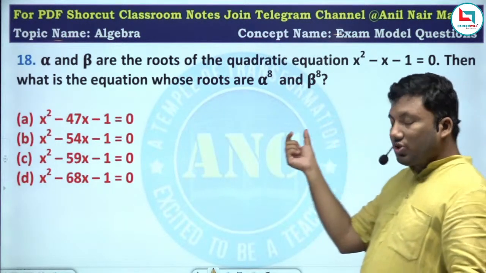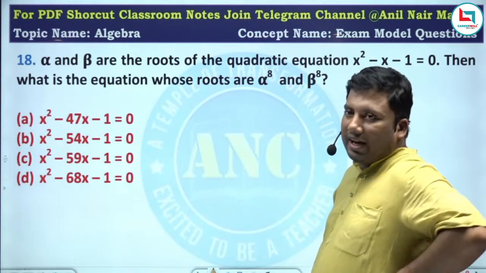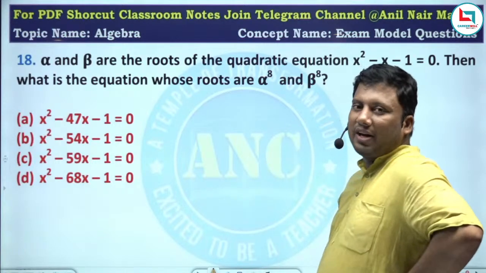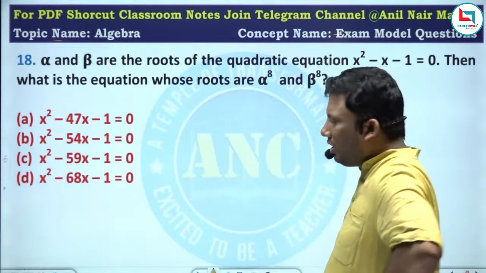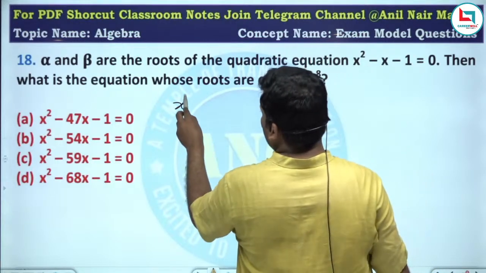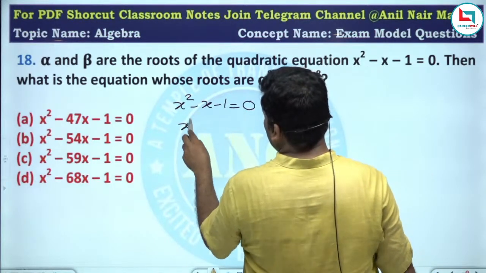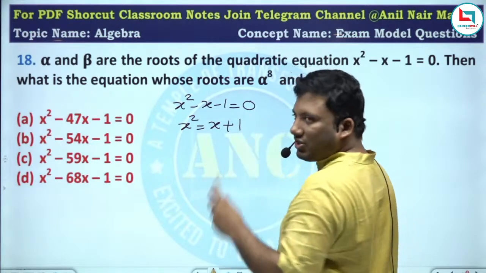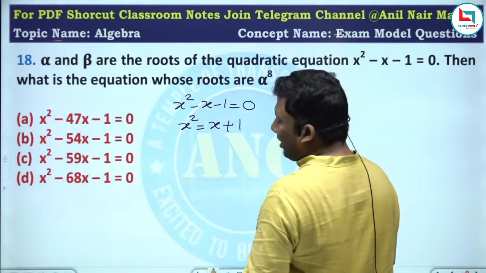Now, this question, try it out. Please take this question and try it. X square minus x minus 1 equivalent to 0. X square is equivalent to x plus 1. Are you all with me? X square is equivalent to x plus 1.